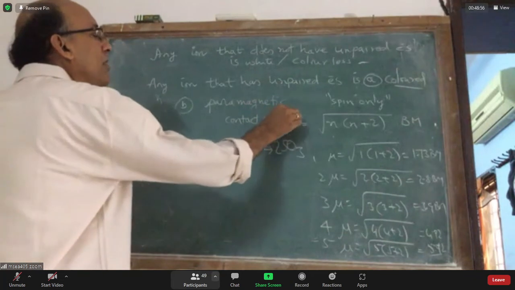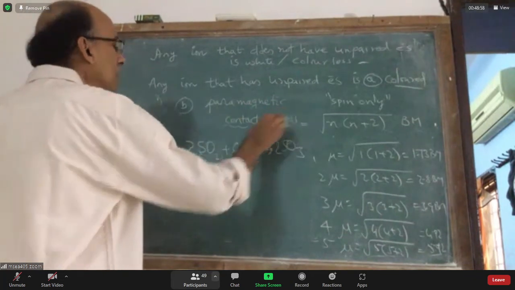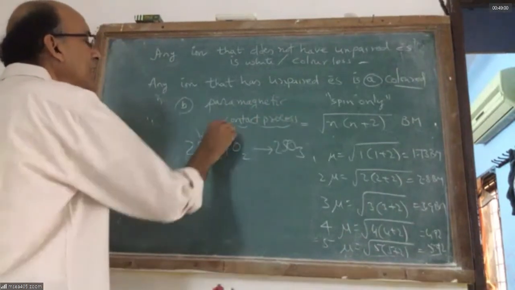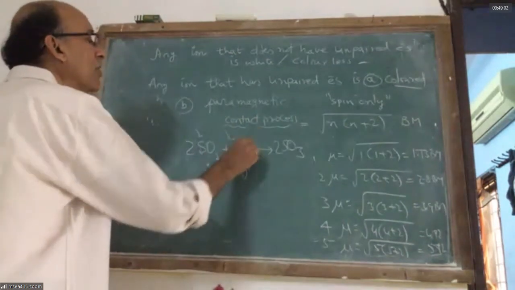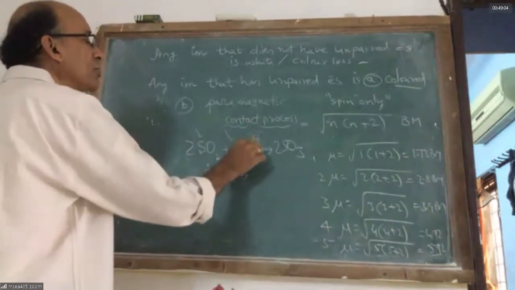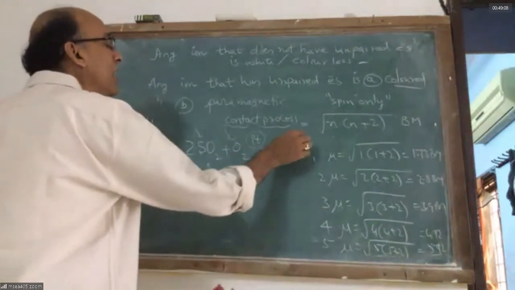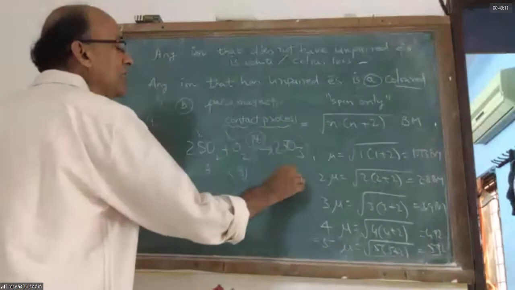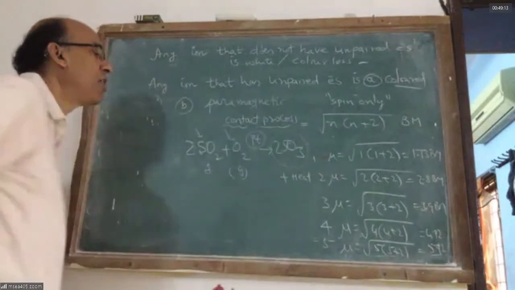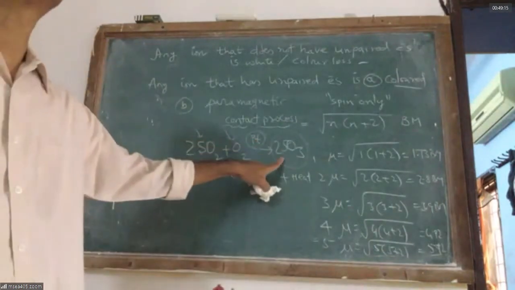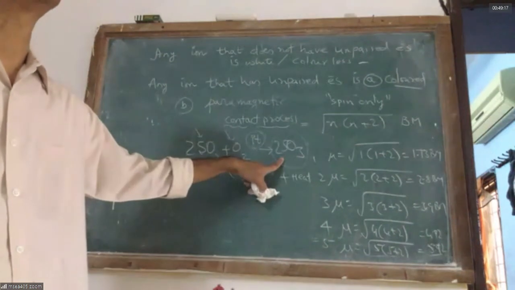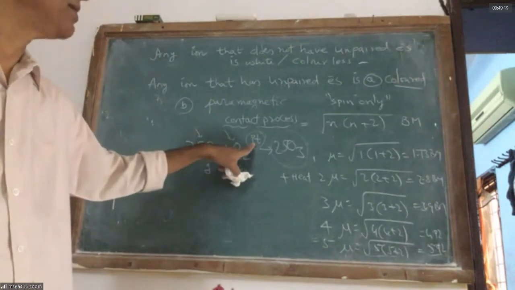This is a reaction called the contact process. It is called a contact process because the gaseous sulfur dioxide and gaseous oxygen are in contact with the platinum, which is a solid. And the platinum is a catalyst and that makes SO3. In the contact process, you are making sulfur trioxide needed to make sulfuric acid. The platinum is a catalyst.